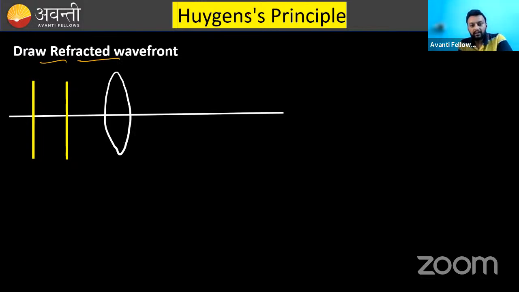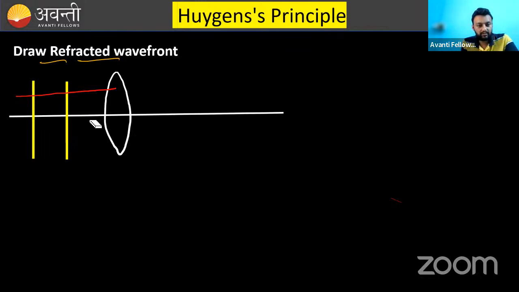The standard procedure is to draw the rays, because you know that you can draw the ray diagram for the convex lens. That is for sure. We don't know about wavefront things, so we can deal with it using rays. So I will just draw the rays of these wavefronts.